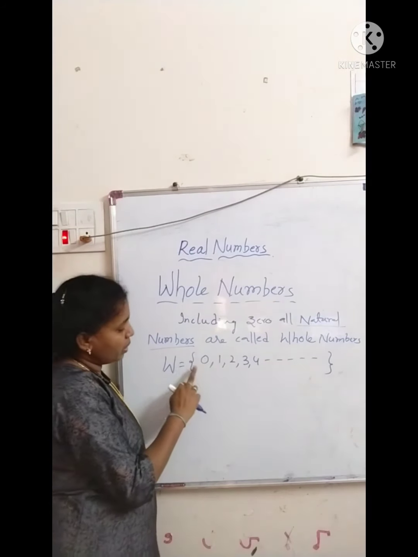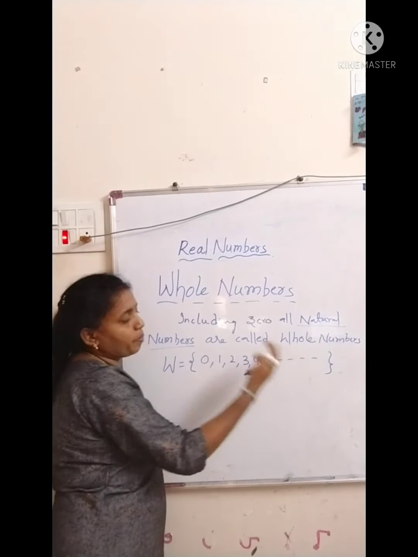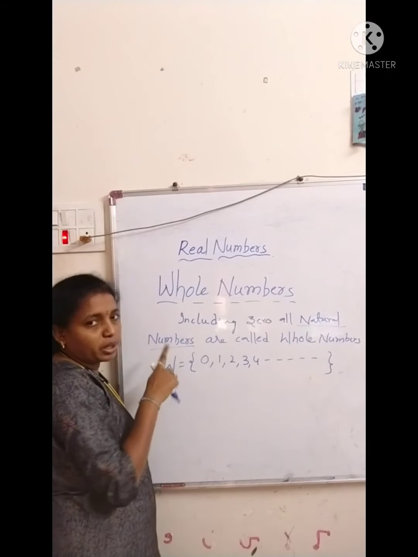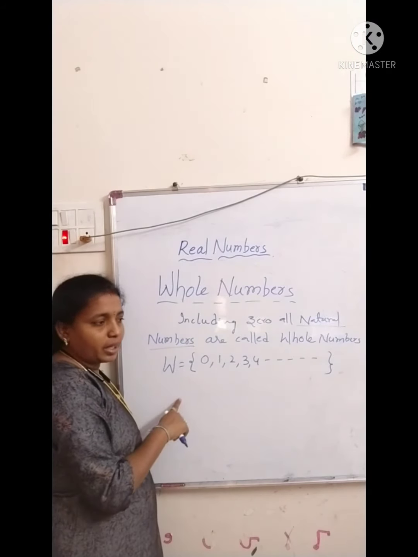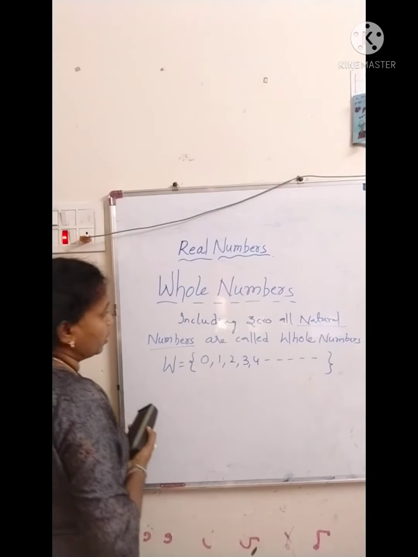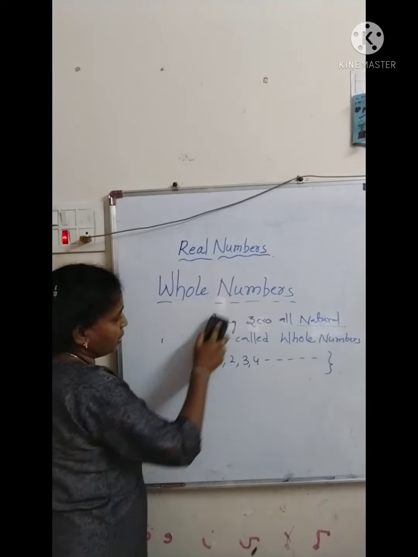What is the lowest whole number? What is the highest whole number? What is the difference between natural numbers and whole numbers? Like this you can generate your own questions. This we already studied in our 6th to 7th classes.